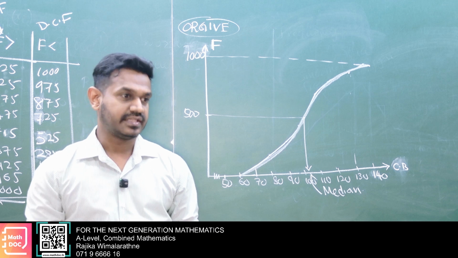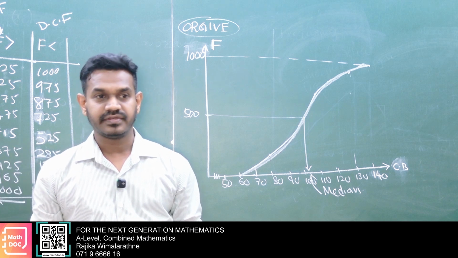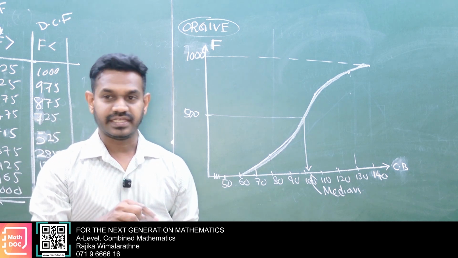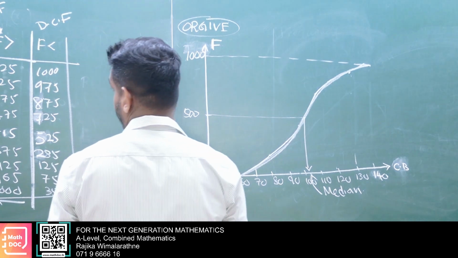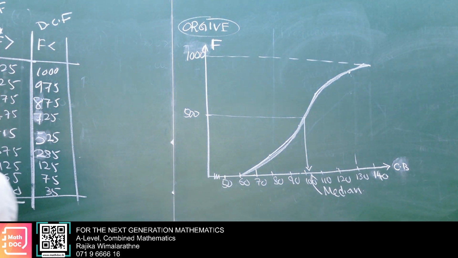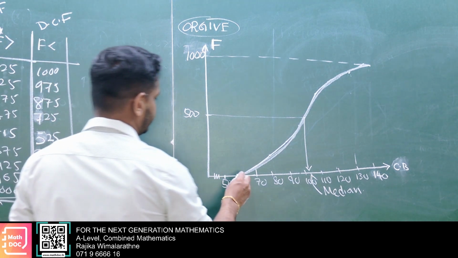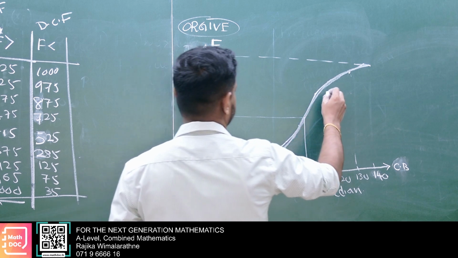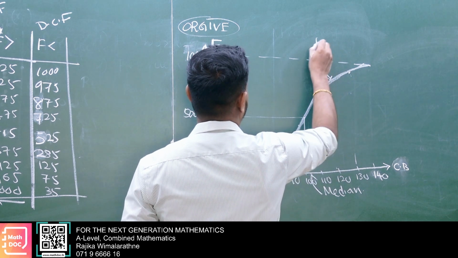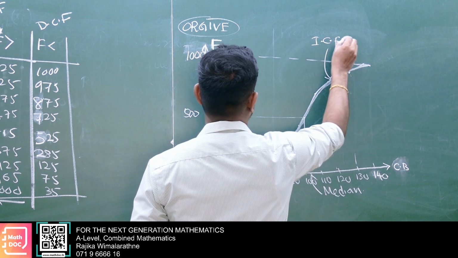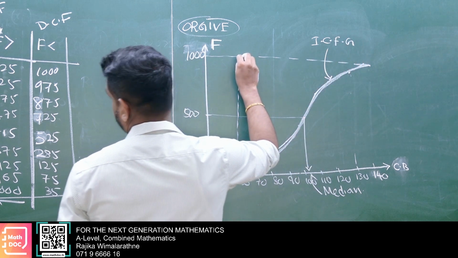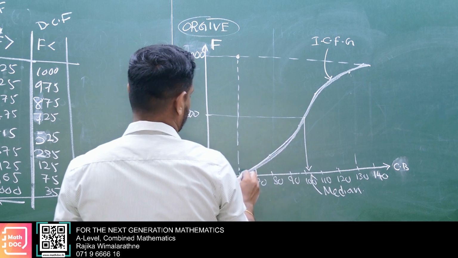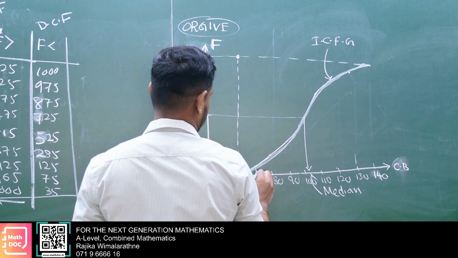Decrease in cumulative frequency graph: lower boundary with f less than. Lower boundary with f less than.